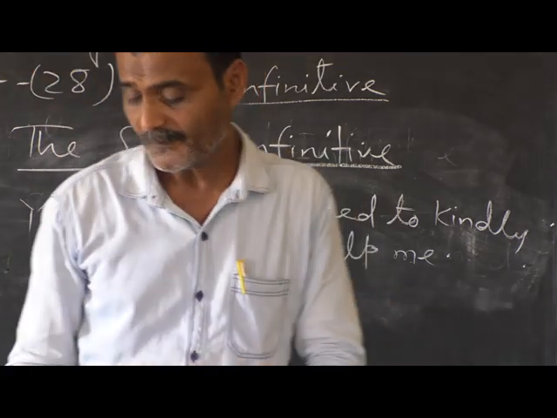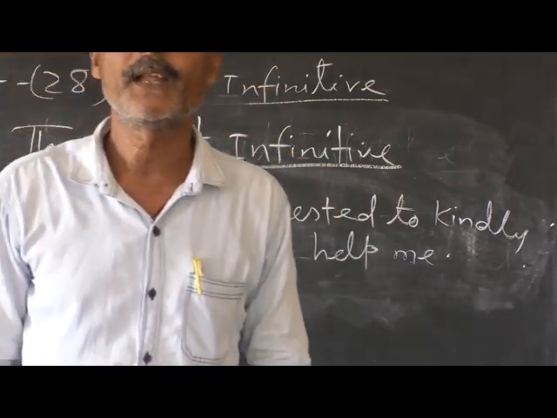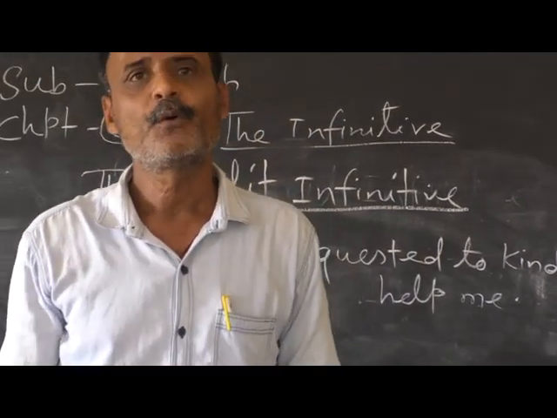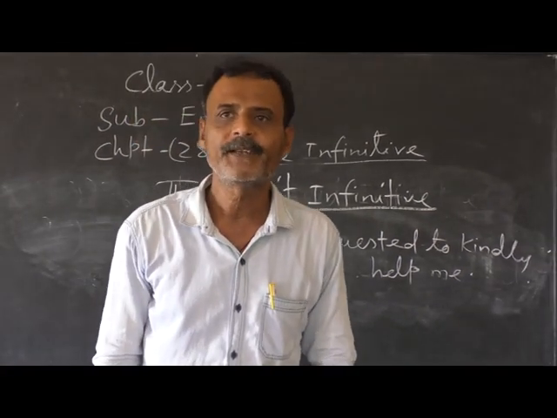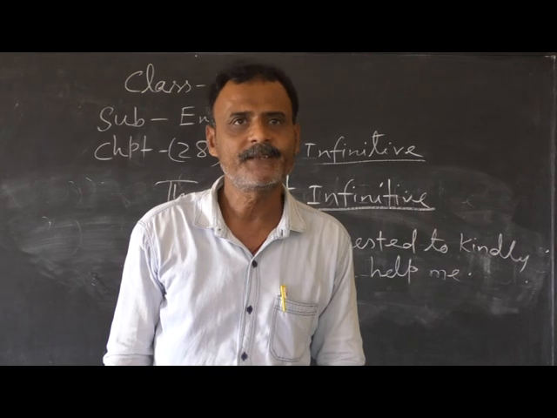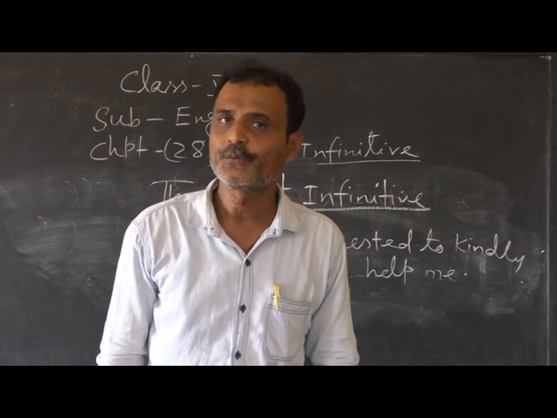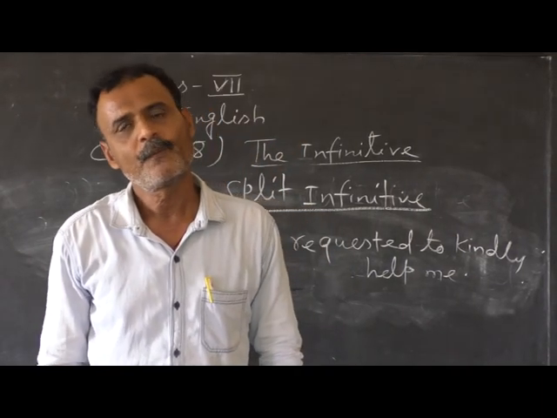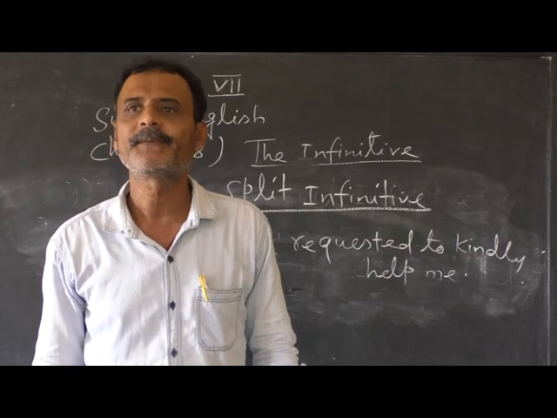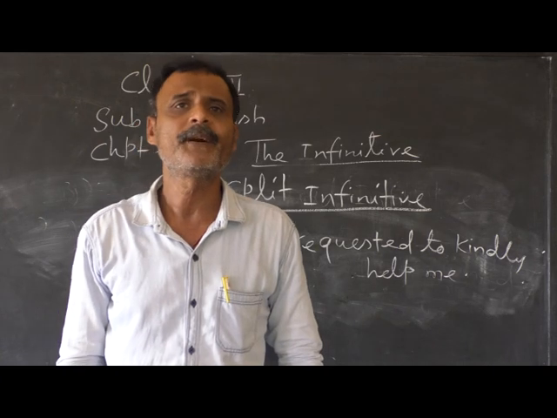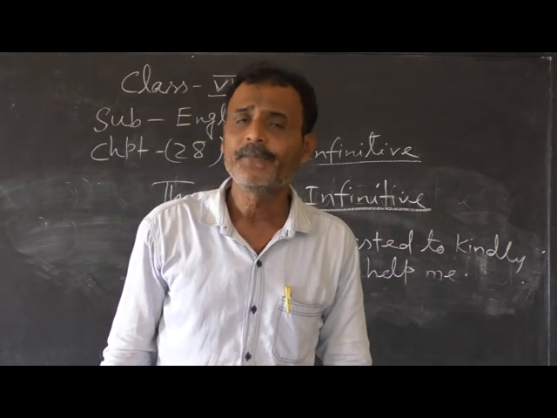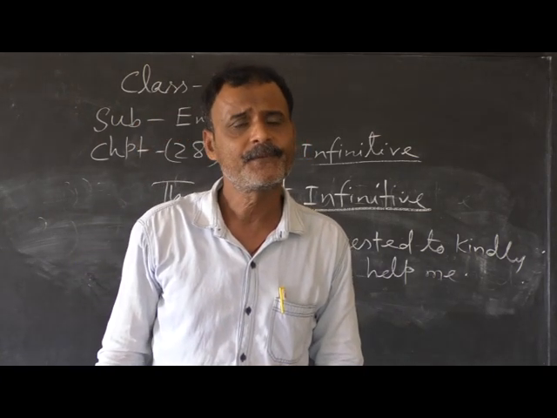So once again I would like to repeat, the infinitive is the form of the verb not limited by number and person of the subject, used with to or without to. This is one type of non-finite verb. And infinitives are of three different types.